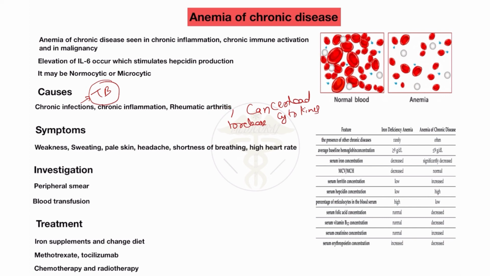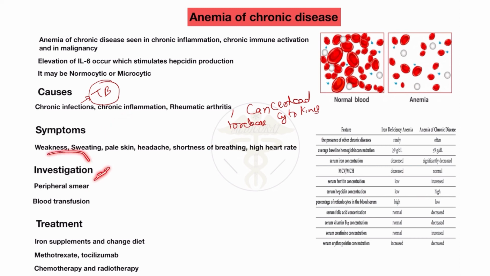The symptoms mostly appear the same as in iron deficiency anemia patients and anemia of chronic disease patients, like weakness, sweating, pale skin, headache, shortness of breath, and high heart rate. You will also see all these symptoms in the patient of iron deficiency anemia. These are the symptoms of the anemia of chronic disease.